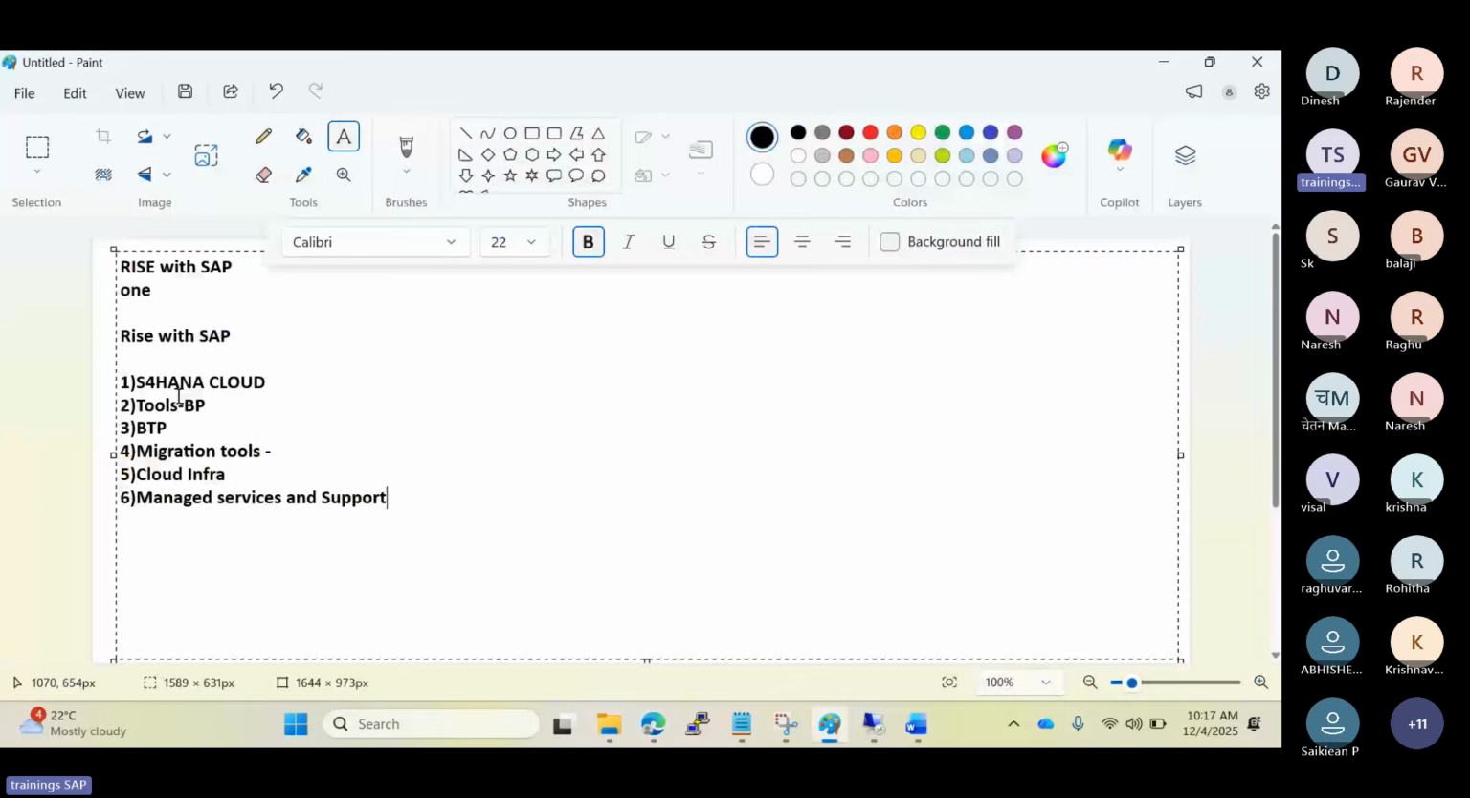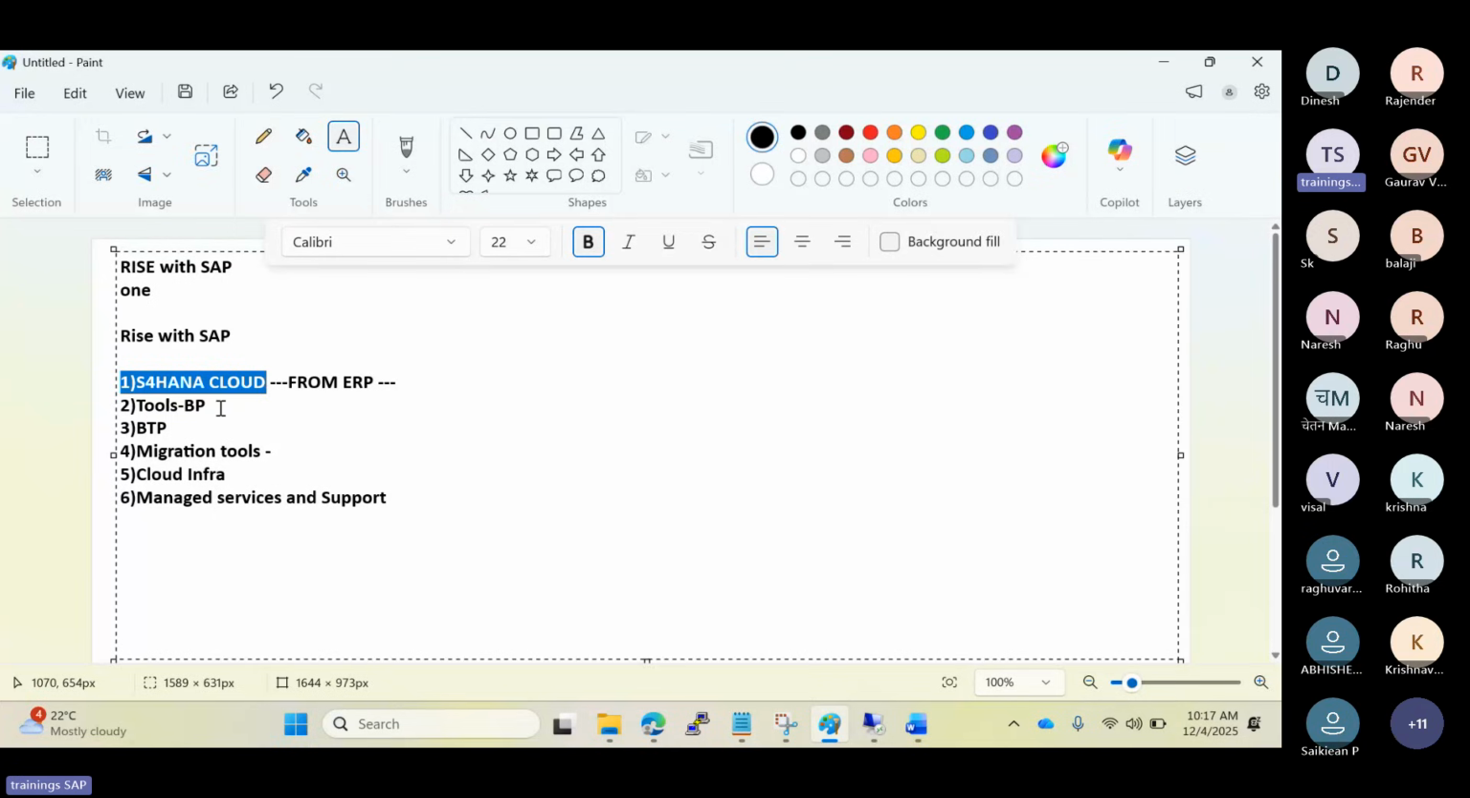So S/4HANA Cloud means you have existing ECC ERP systems. If the customer is planning to go for RISE, then they will use this subscription-based model, S/4HANA Cloud, either public cloud or private cloud. Your core ERP system is in the cloud here, and SAP will manage everything.